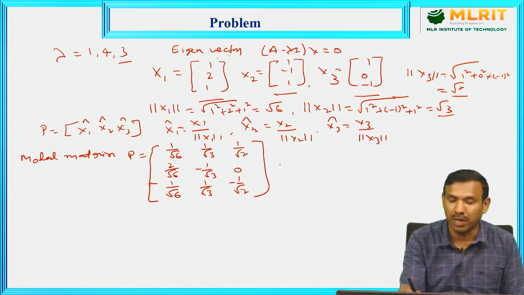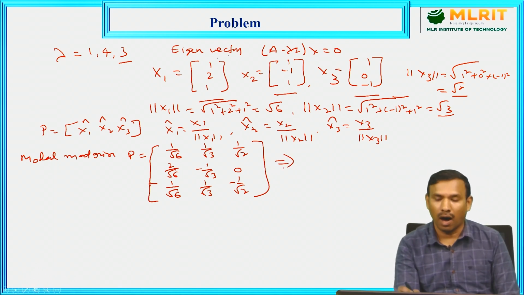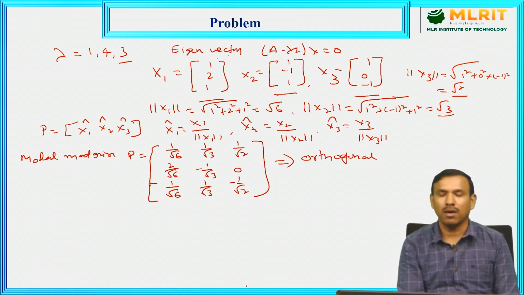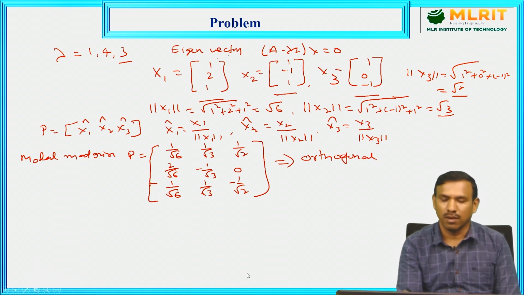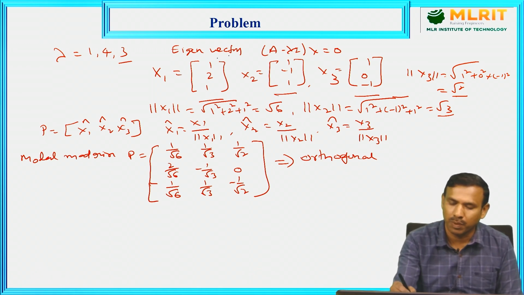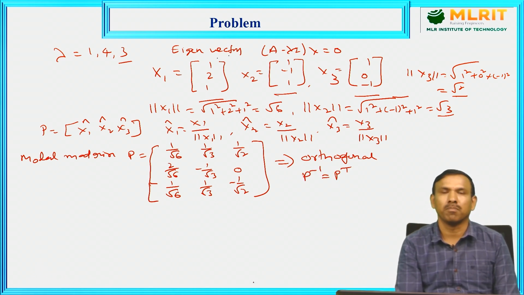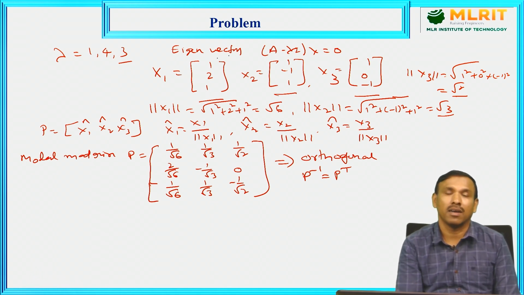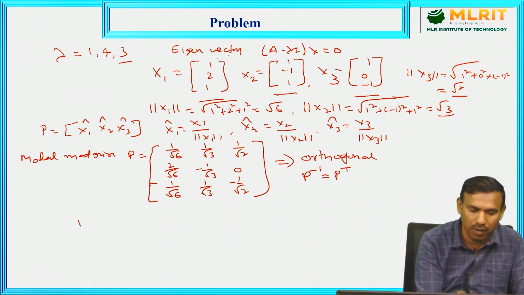So which becomes an orthogonal matrix. If it is orthogonal, then our transformation also becomes an orthogonal transformation. Since P is orthogonal, P inverse is equal to P transpose. That is the orthogonal matrix property. You need not find the inverse. Just transpose the matrix, and it becomes the inverse of the matrix P. In our diagonalization we need P inverse. So here P inverse is equal to P transpose.